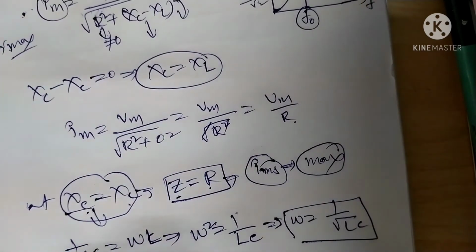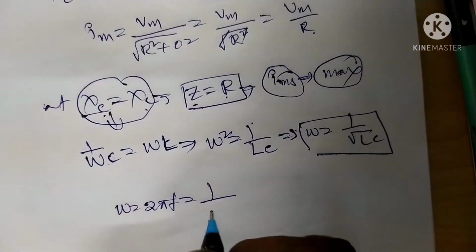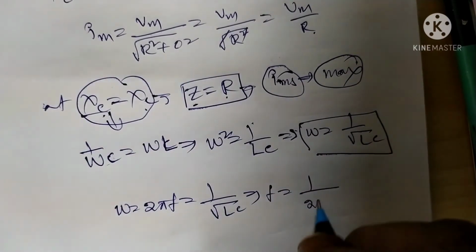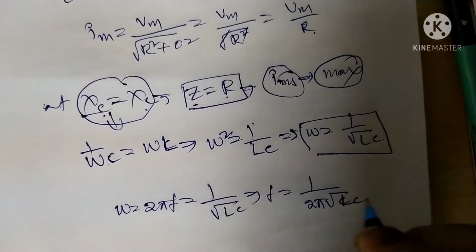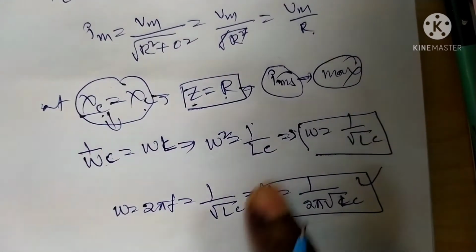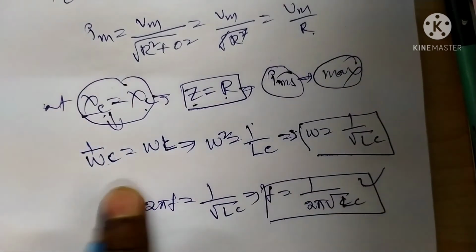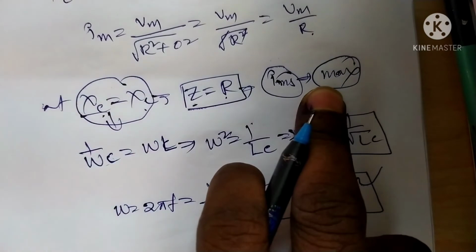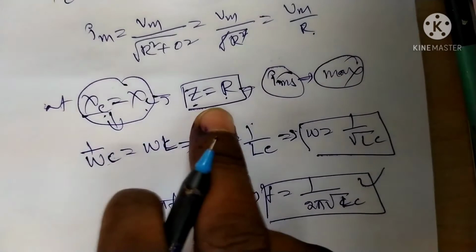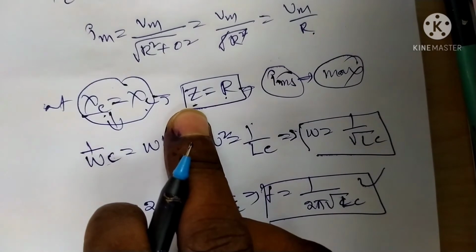In terms of frequency, omega is 2 pi f, so f is equal to 1 by 2 pi under root of LC. This frequency is called the resonance frequency; at a certain frequency we get the highest current.